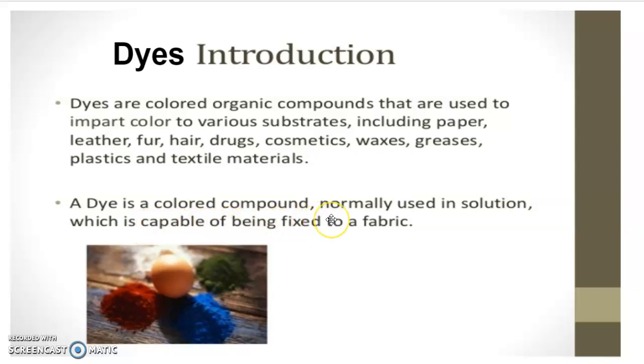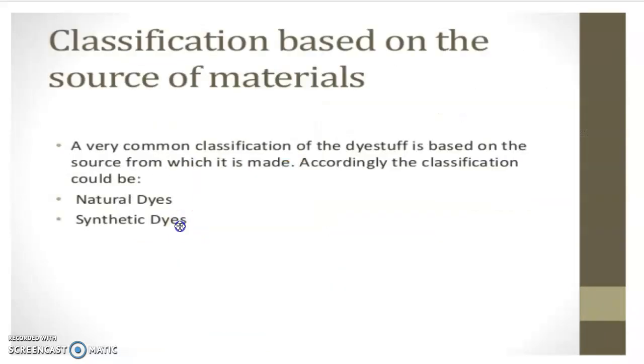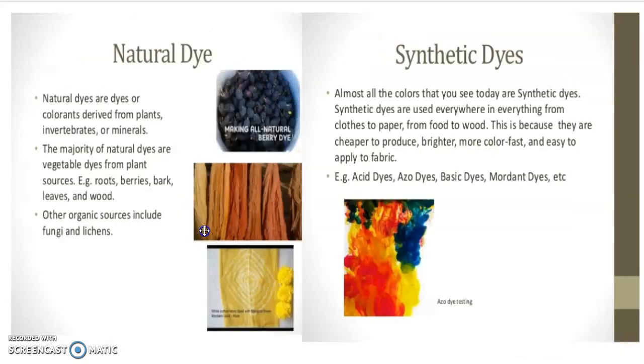A dye is a colored compound normally used in solution which is capable of being fixed to a substrate. In classification of dyes, we have two types, natural dyes and synthetic dyes. It is based on the nature of the source. Natural dyes are colorants derived from plants, invertebrates or minerals. The majority of natural dyes are vegetable dyes from plant sources, for example root, berries (berries are nothing but fruits), bark, leaves and wood. Other organic sources include fungi and lichens also.